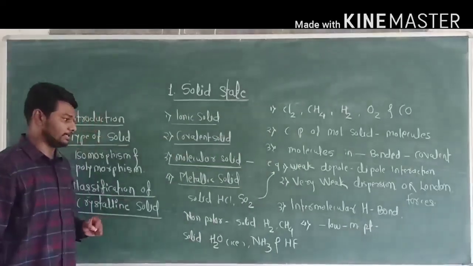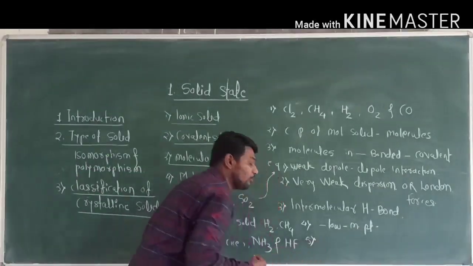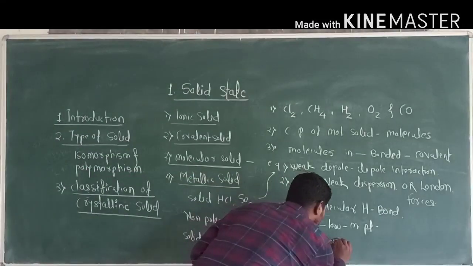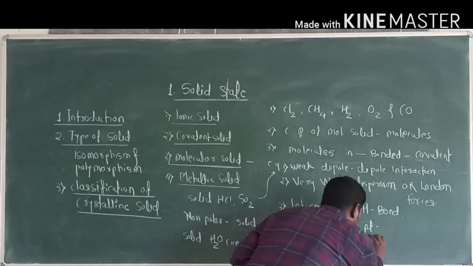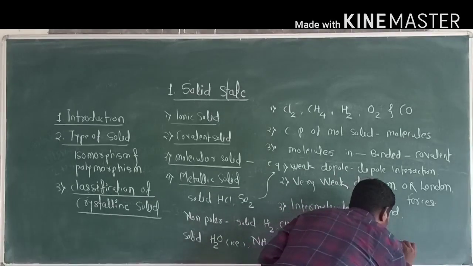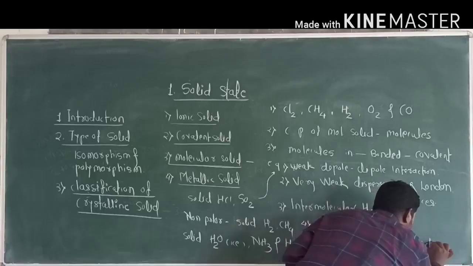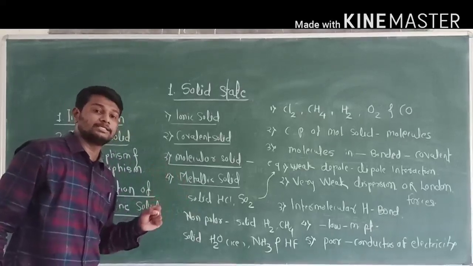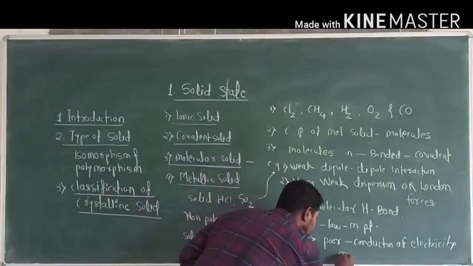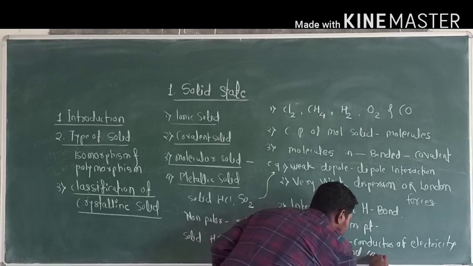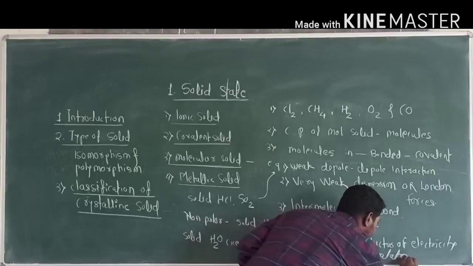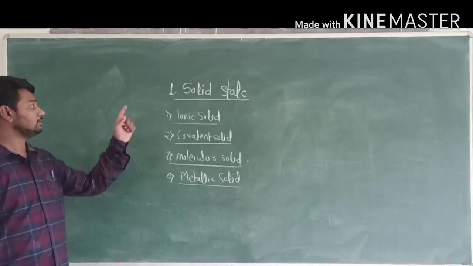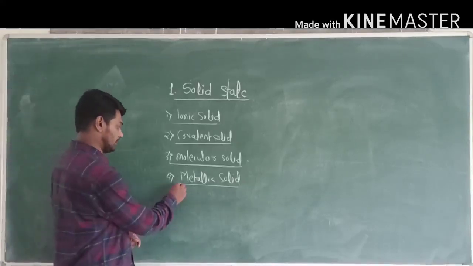Okay, and the last point is that the molecular solid is a poor conductor of electricity. That means they act as a good insulator. Okay. The next type of crystalline solid is the metallic solid.